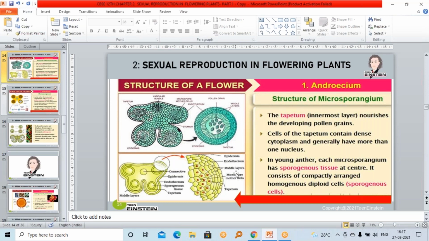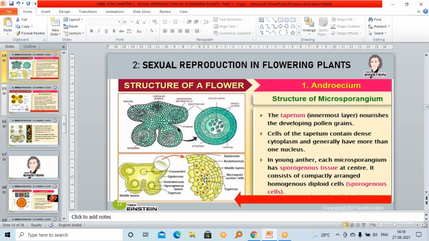And the outer layer is called epidermis. This and all we explained in the last class. Epidermis is the outer layer, and the next layer is endothelium. Next to epidermis, endothelium will be there. And next is middle layers. We are not saying middle layer, because it is having multiple layers of cells. 1 to 3 layers of cells will be present in the middle layers. And all these layers have a protective function. They are giving protection to the pollen grains, and they are helping in the dehiscence of anther. For dehiscing this anther, these structures are helping.